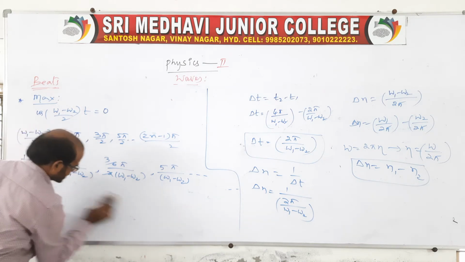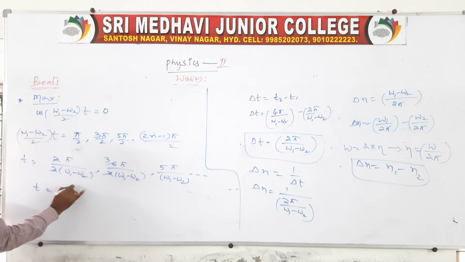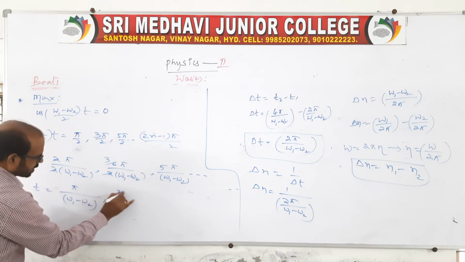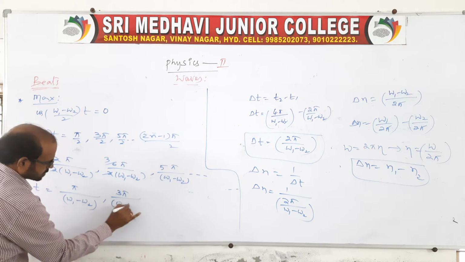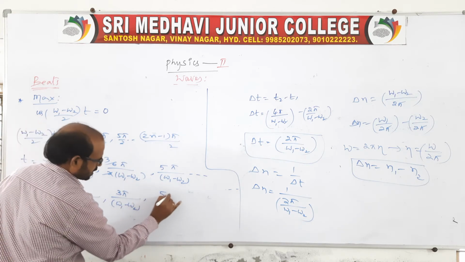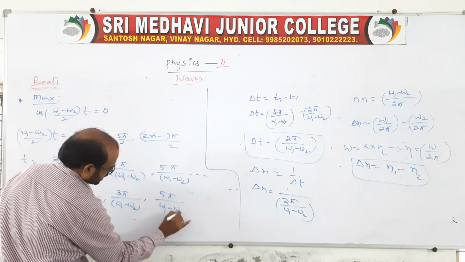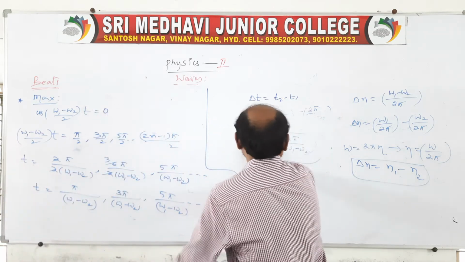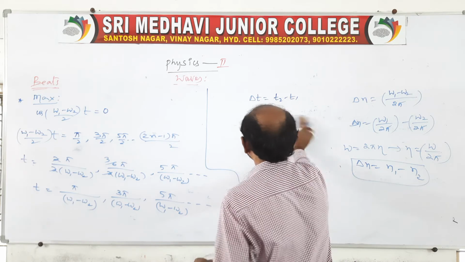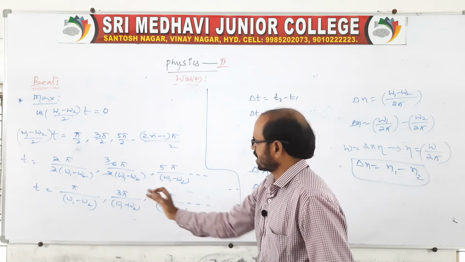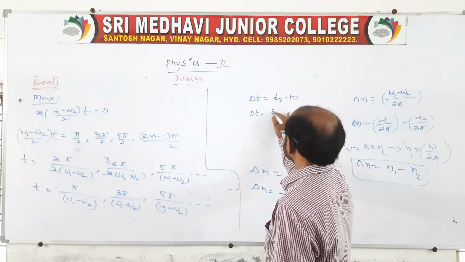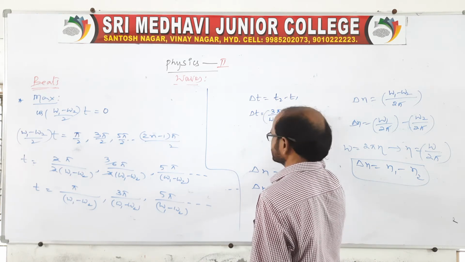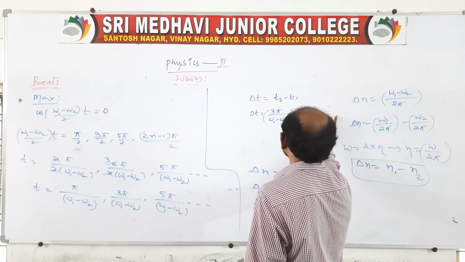Here also you write your same expression: time is equal to pi by omega 1 minus omega 2, comma 3 pi by omega 1 minus omega 2, comma 5 pi by omega 1 minus omega 2, and so on. It is the same delta t, so we will get almost the same answer. Take any two differences: 3 pi by omega 1 minus omega 2 minus pi by omega 1 minus omega 2.